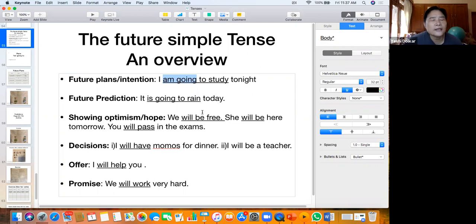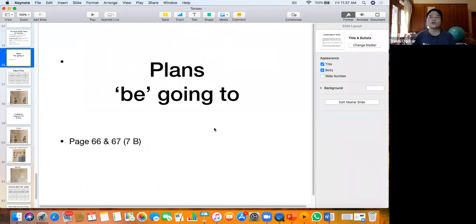All right, so that's just a summary or an overview of the different ways of talking about the future. Okay, now let's look at the first one, plans. So when you're talking about a plan, we use the be verbs, is, am and are. This group of verbs are called the be verbs. Plus going to, and then you have the verb over here.